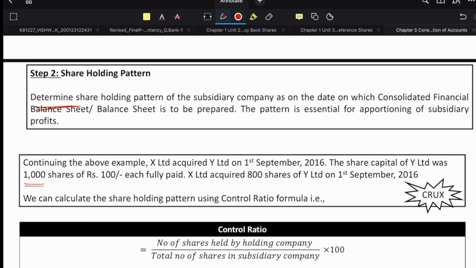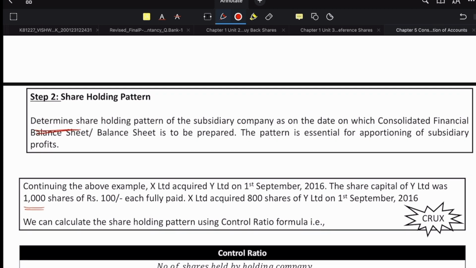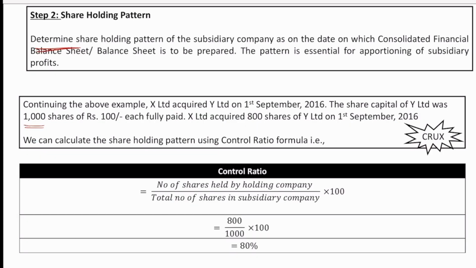This again we'll have to consider when we do the problem, but for now let us understand what exactly they are referring to when it comes to shareholding pattern. Let's read the example. X Limited acquired Y Limited on 1st September, the same example we are continuing here. The share capital of Y Limited was 1000 shares of rupees 100 each, so that would be 1 lakh as the share capital.